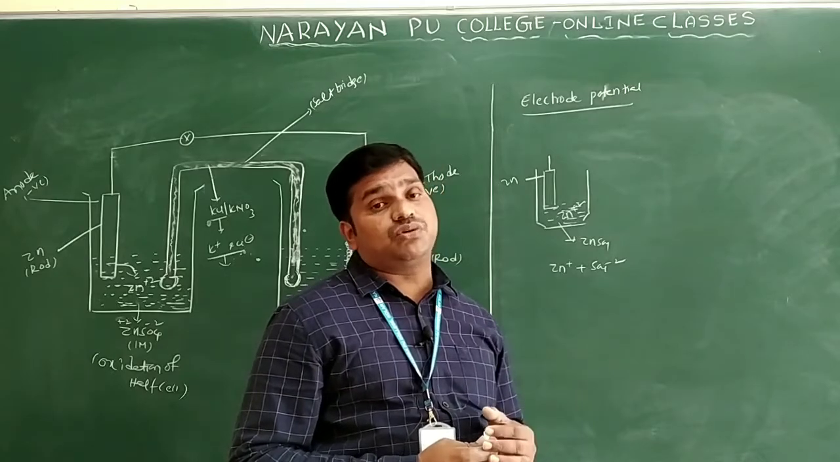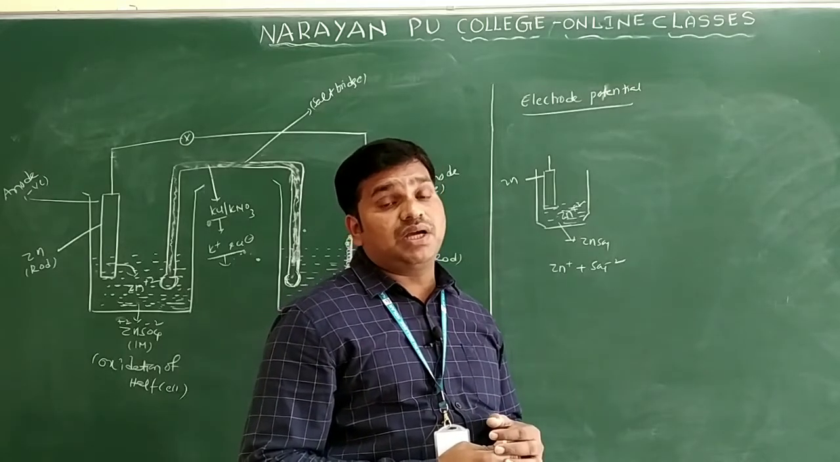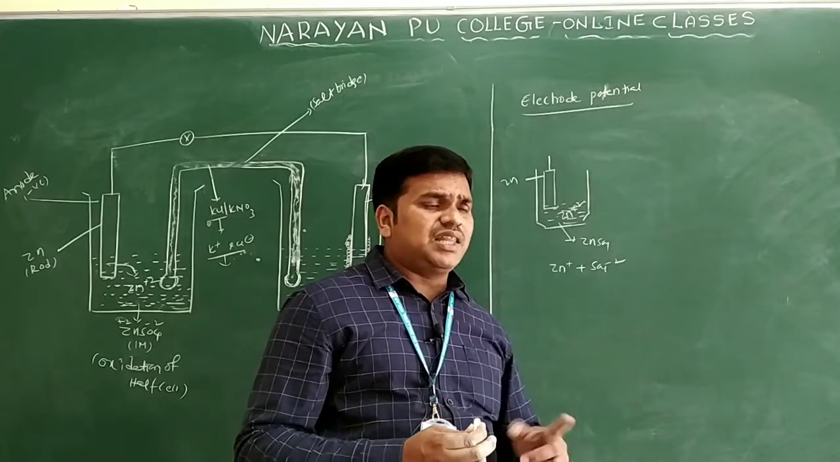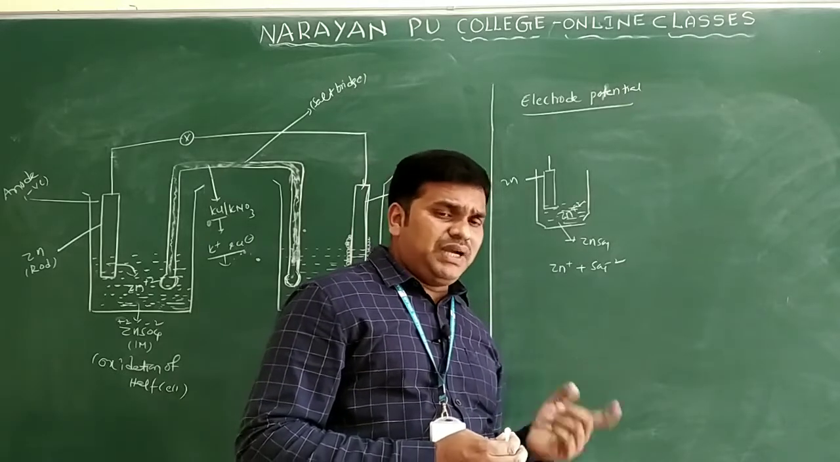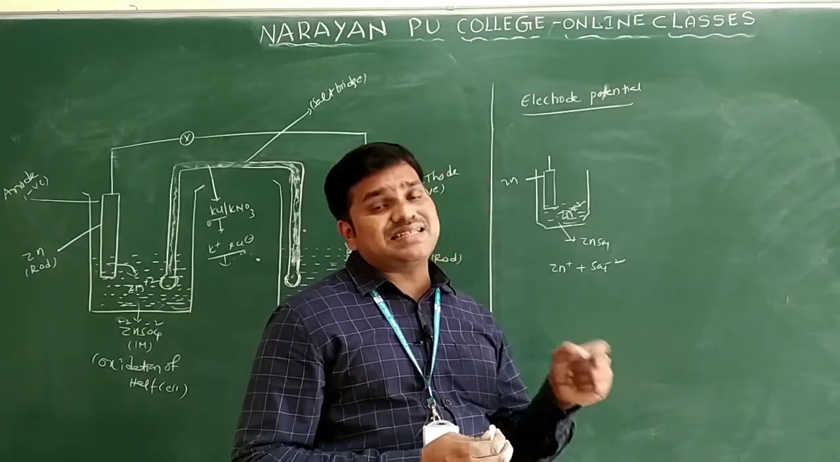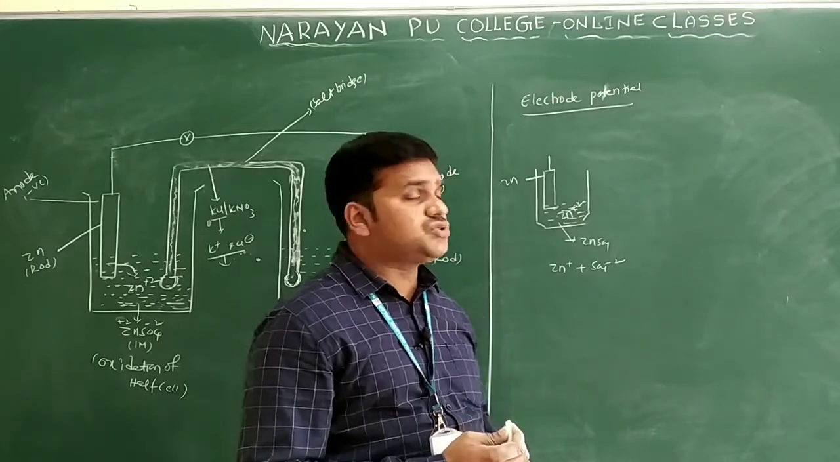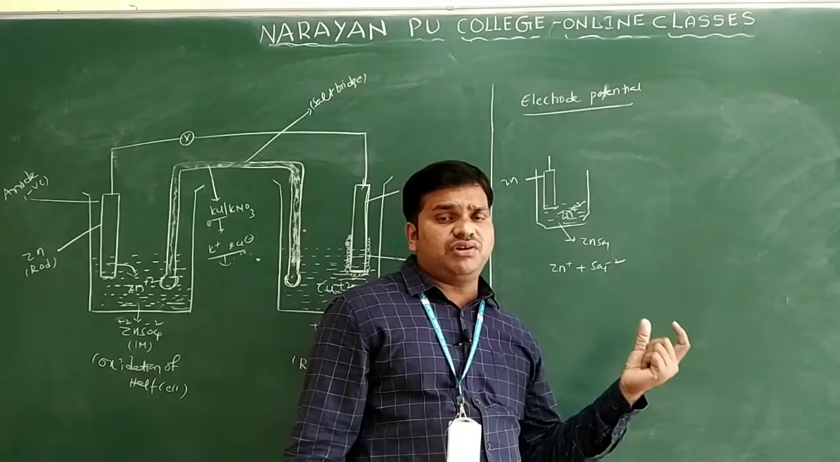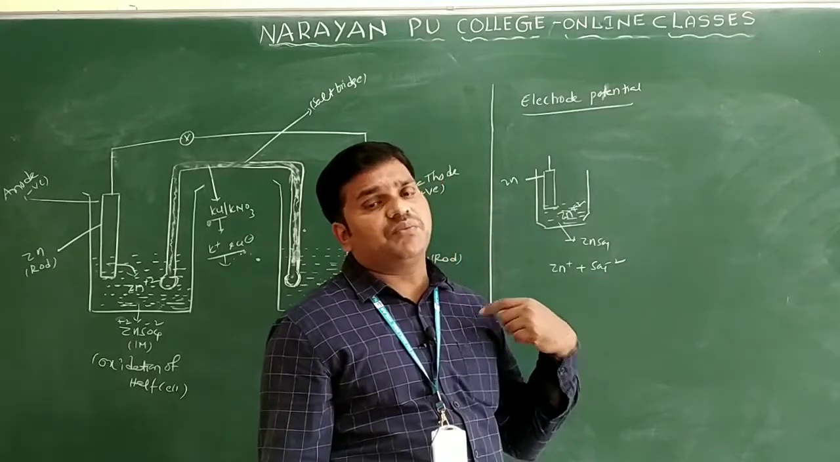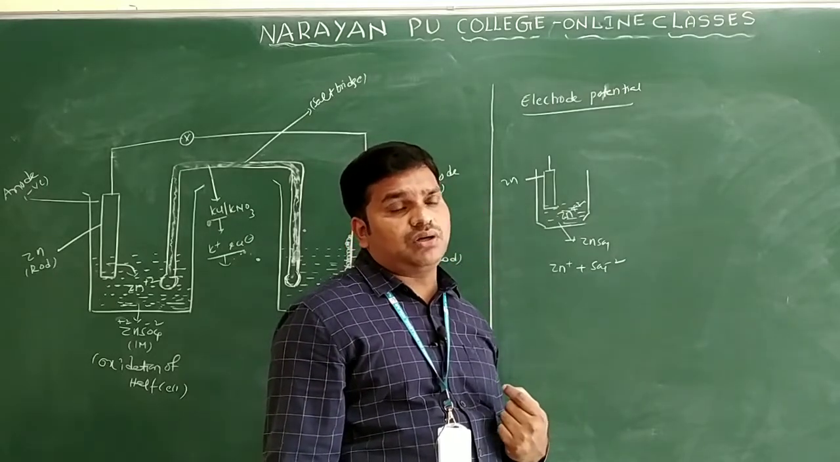its aqueous solution, that we are calling the electrode potential. Or you can say the potential difference between the metal and the metal in its aqueous solution, that we are also calling the electrode potential only. So this is for the electrode potential. The cell we are taking regarding oxidation of the half cell only. This we are calling what?